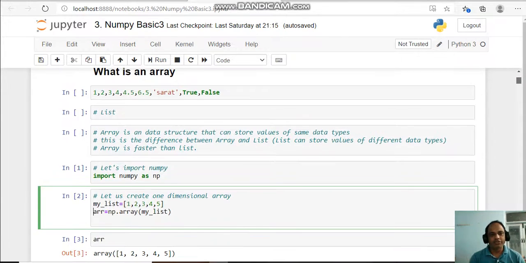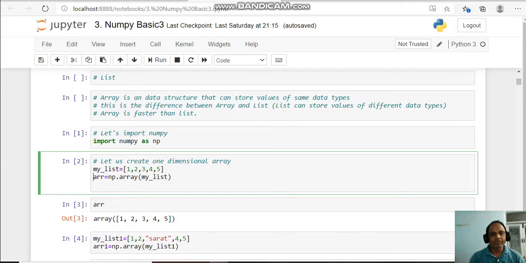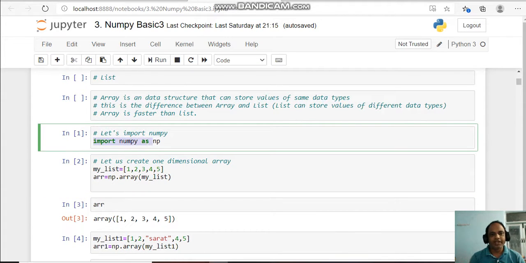So, how to import numpy? We can write this code: import numpy as np. As np means this is an alias I have given to this numpy library, and np is the name of numpy. Wherever I require numpy, I'll just type np and I'll execute the inbuilt functions or whatever properties are available in numpy. Okay, so this is the first code I have to write.